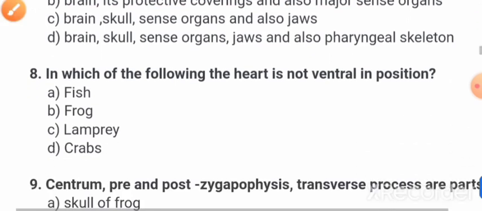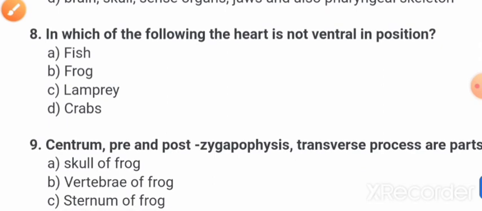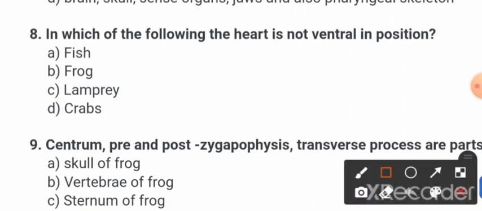Now next question friends, question number 8: In which of the following is the heart not ventral in position? Option A fish, option B frog, option C lamprey, and option D crab. So which one is the correct answer friends? Option number D, that is crabs. Crabs is the correct answer.